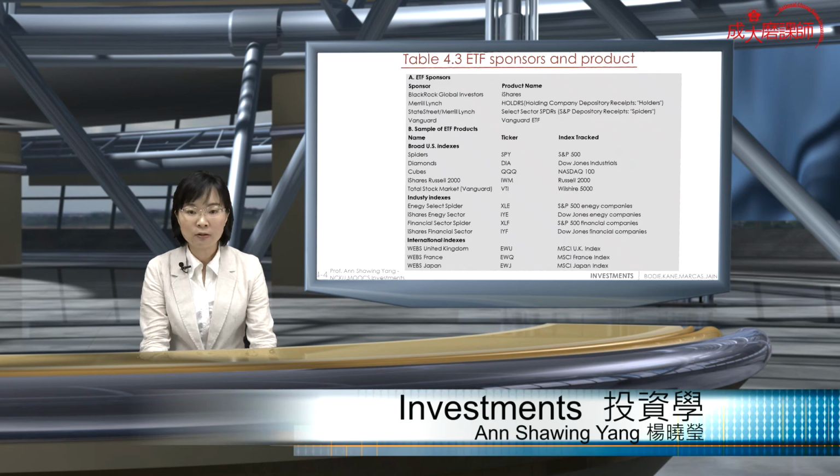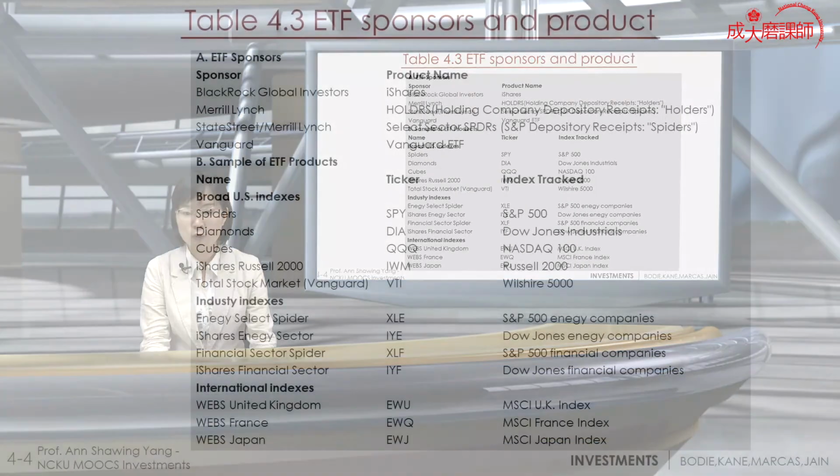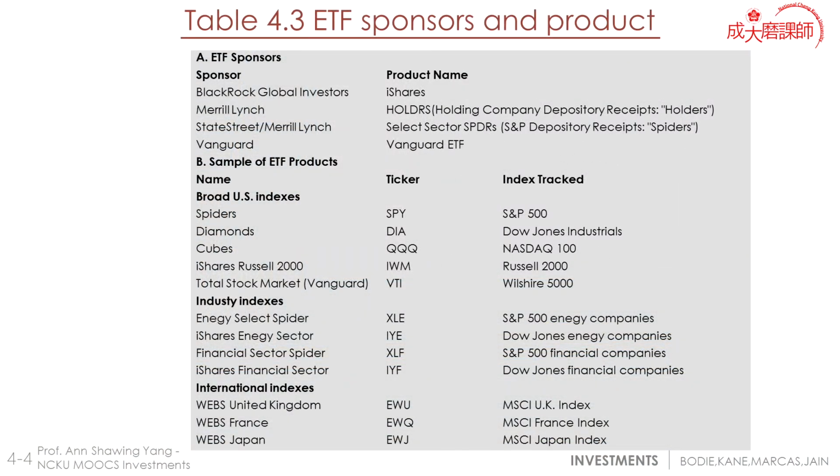So ETFs are not only time efficient, but also cost efficient. For industry indexes, we have mostly energy and financial, and this will be the trend of current ETF development and the future prospect of the different industries. We have Energy Select SPDR, iShares Energy Sector, Financial Sector SPDR, iShares Financial Sector, tracking Dow Jones Financial Companies, S&P 500 Financial Companies, Dow Jones Energy Companies, and S&P 500 Energy Companies.